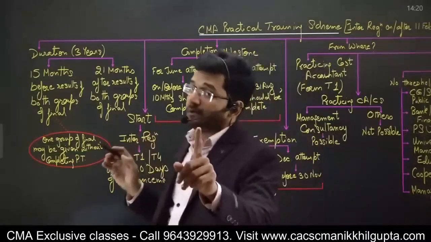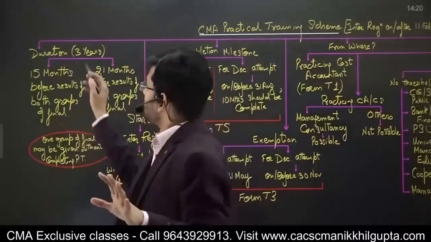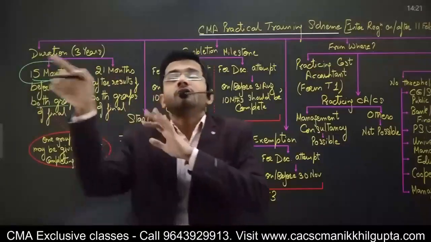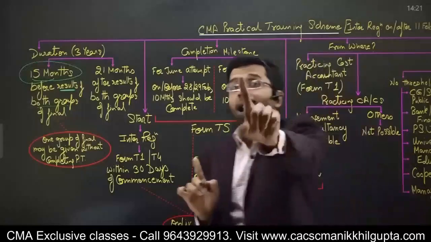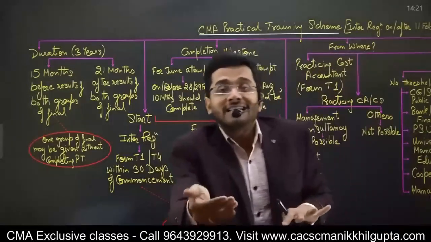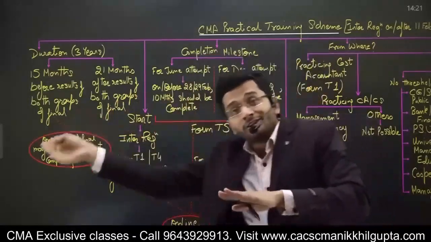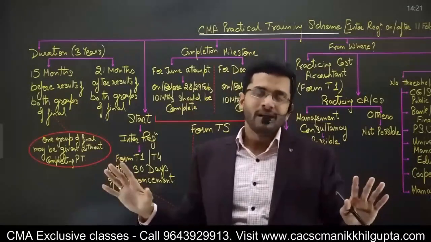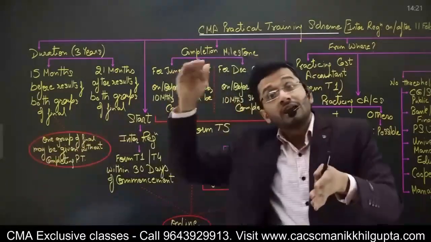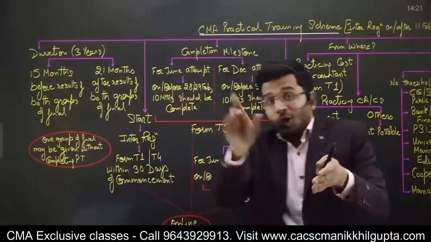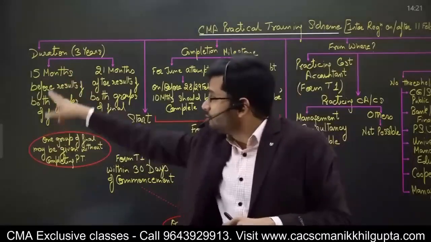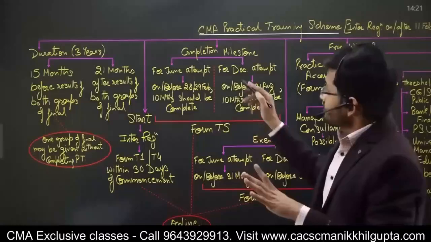Now, the requirement is, please note the words. It's very, very important. The requirement is that you have to complete 15 months of training before the results of your examination come. So the requirement is not that for appearing in the examination you have to complete 15 months. For appearing in the examination you don't have to complete 15 months. Before the result you have to complete 15 months. So suppose your exams are in December and your result comes in March. So till March you have to complete 15 months, not till December when you're giving the examination. This is an important aspect which you need to decipher from this particular language. Now, what have they done?